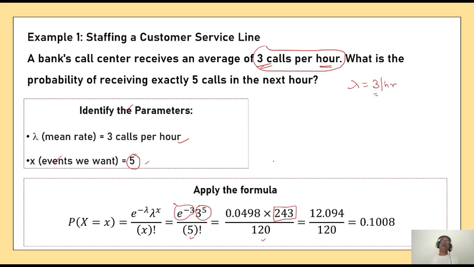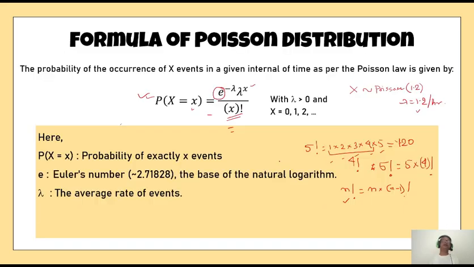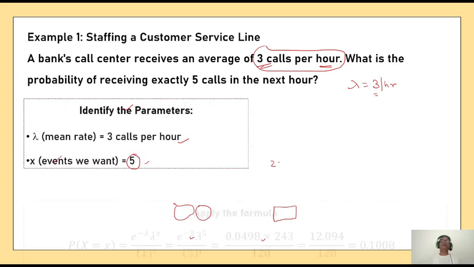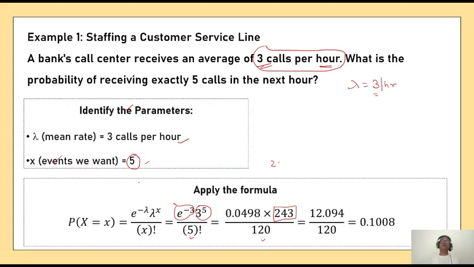In the previous slide we have declared the value of e as 2.718282. So this is the value of e, and then to the power minus 3.